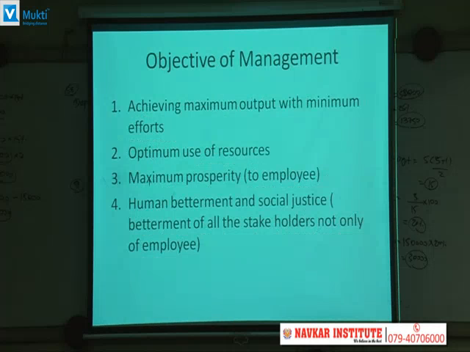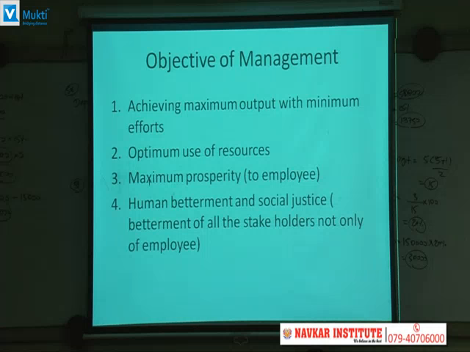Now, what are the objectives of management? 1. Achieving maximum output with minimum effort. That is one of the objectives. Whatever effort you are going to contribute to the achievement of the organization goal, that should be minimum and the output should be maximum. That can be achieved by one thing: optimum use of resources.